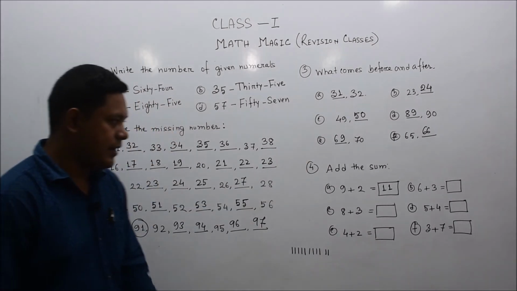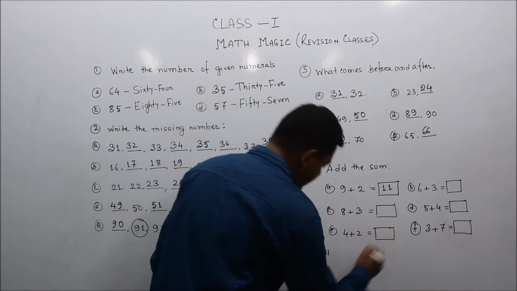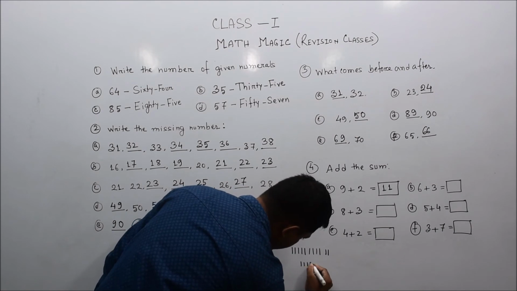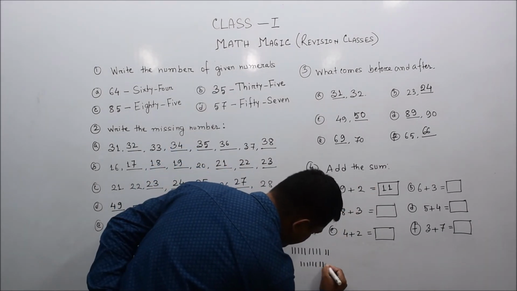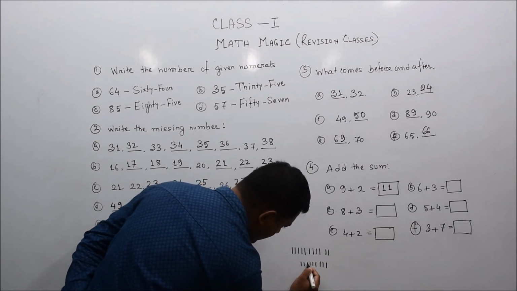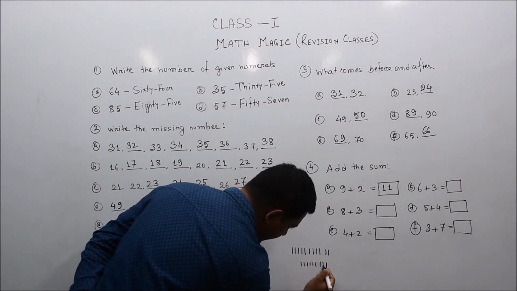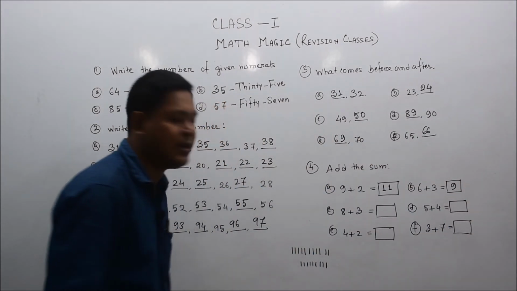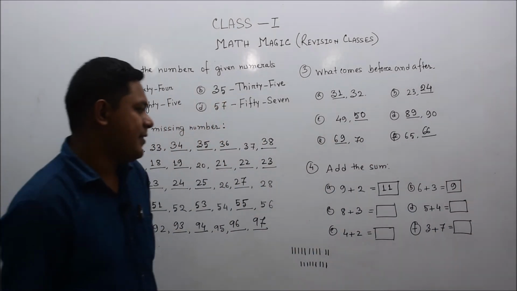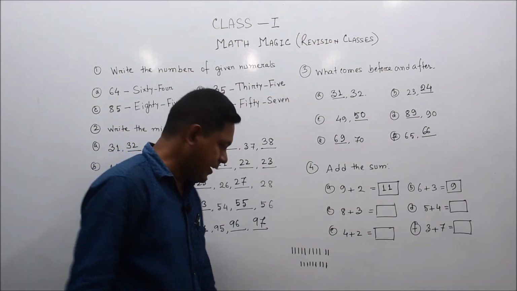6 plus 3. First the number is 6, 1 2 3 4 5 6, and after 6, 3, 1 2 3. The total is 1 2 3 4 5 6 7 8 9, the number 9. Together 6 plus 3 is 9. Same as this is 8 plus 3.